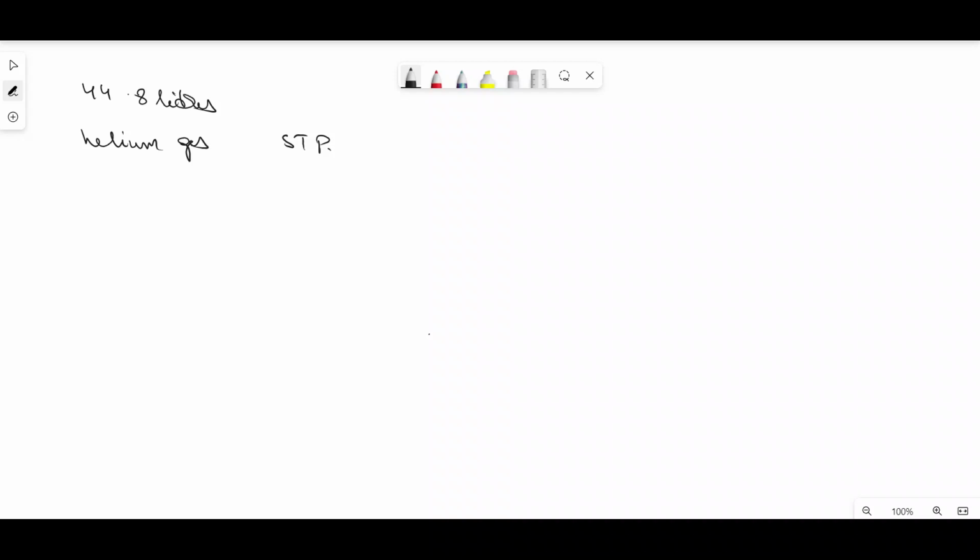What is the amount of heat needed to raise the temperature of the gas by 15 degrees Celsius? So here we have to find the heat needed. The value of R has been given as 8.315 joules per mole per Kelvin.